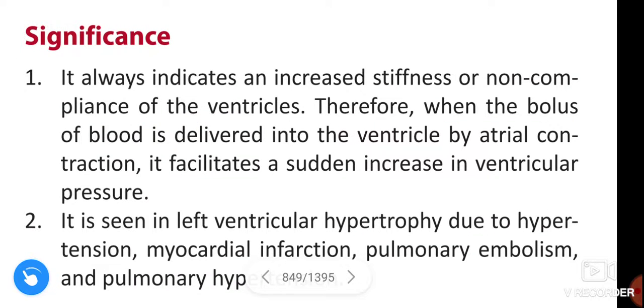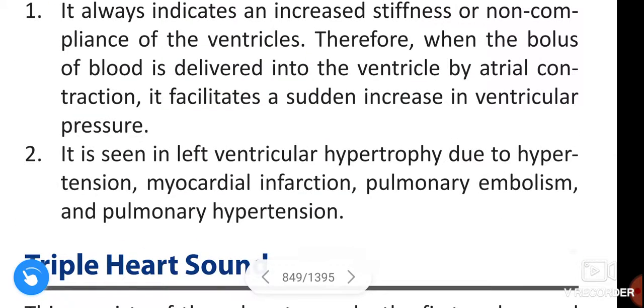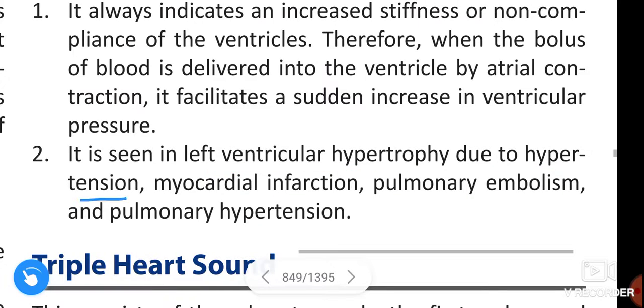Therefore, when the bolus of blood is delivered into the ventricle by atrial contraction, it facilitates a sudden increase in ventricular pressure. It is seen in left ventricular hypertrophy due to hypertension, myocardial infarction, pulmonary embolism, and pulmonary hypertension.